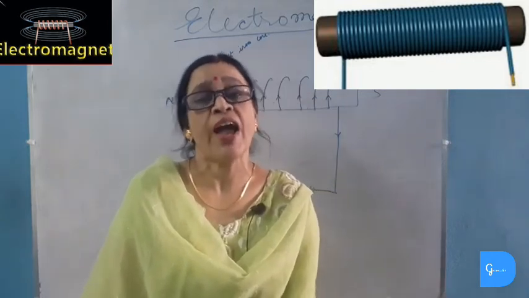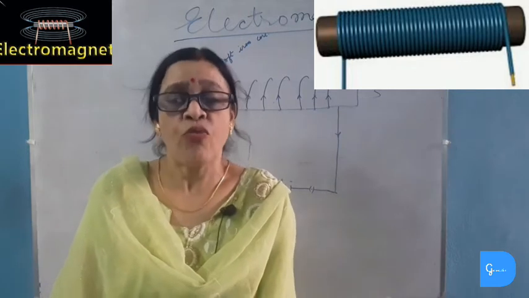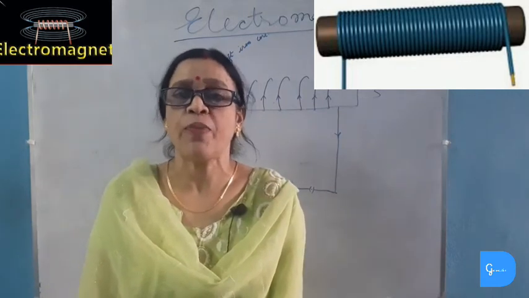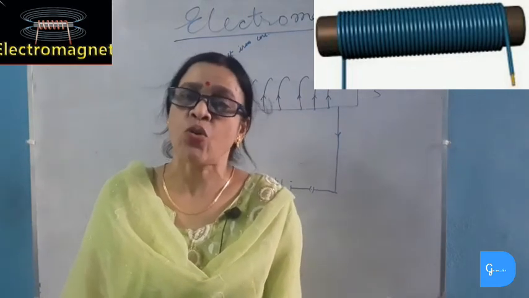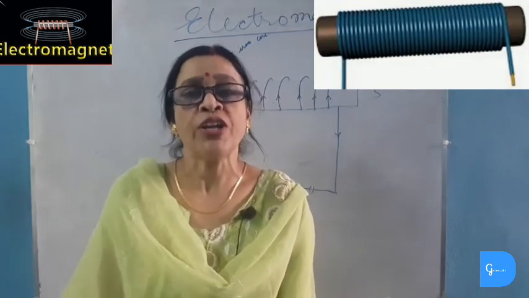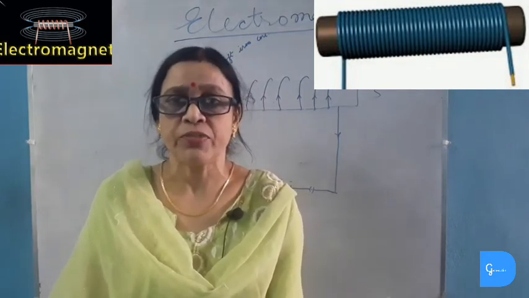An electromagnet works as long as we switch on the current. When we switch off the current, the electromagnet does not work. The soft iron core becomes demagnetized, or it loses all its magnetism.